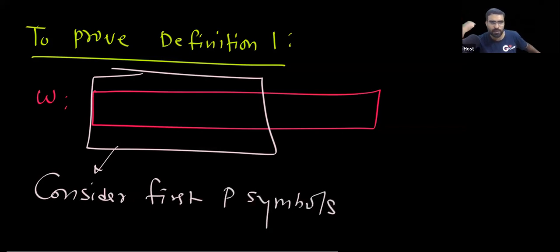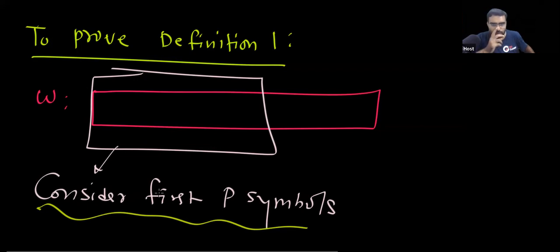Some repetition will happen; some state will repeat and you can prove it. Agree? This is what we have done in the proof of the pumping lemma.